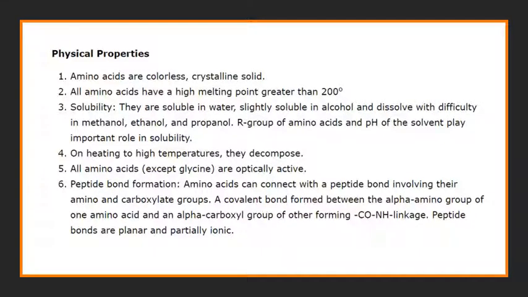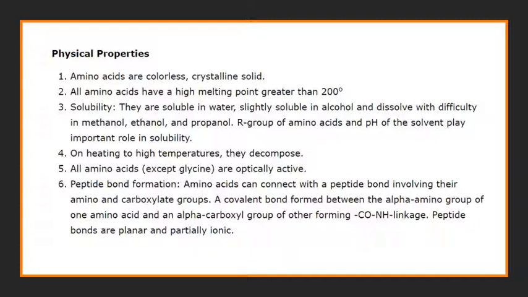Now the solubility: it is soluble in water, slightly soluble in alcohol, and dissolves with difficulty in methanol, ethanol and propanol. The R group or side chain of the amino acid and the pH of the solvent play an important role in solubility. On heating to high temperature, the amino acid will decompose. All amino acids except glycine are optically active. I explained what optical rotation means, so here all amino acids are optically active except glycine.